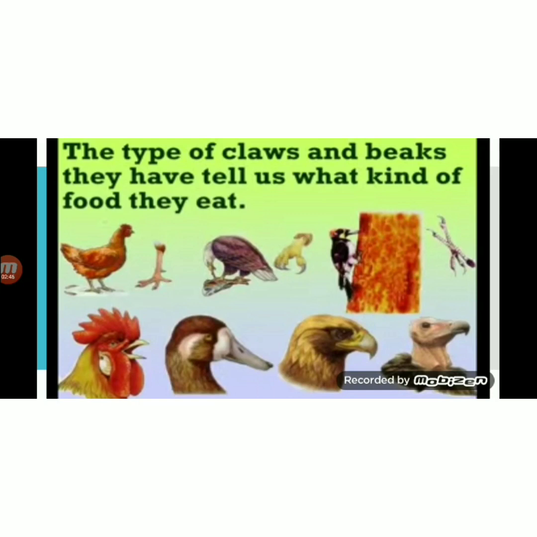Like we comb our hair and take a bath to look clean and tidy. We use a comb for combing our hair, but they don't have a comb. So they use their beaks to clean the feathers and set them. So the process of cleaning the feathers and setting them right is called preening.